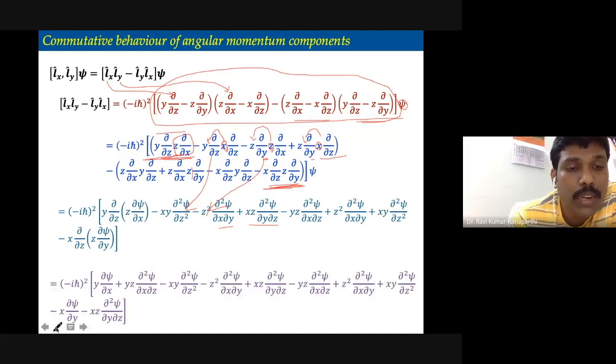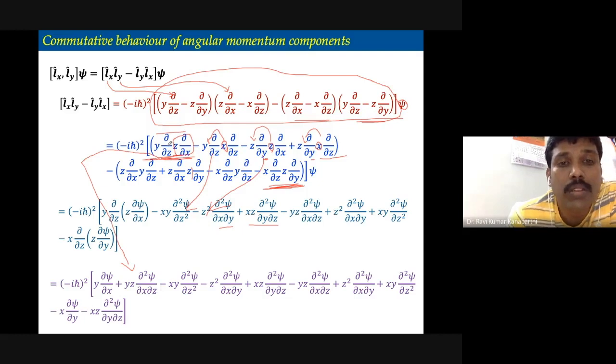So when you do that, you will get, and then here, since as I pointed out already, it is like a derivative of a product of two functions. So you have the derivative of the first function multiplied by the second function plus the derivative of the second function multiplied by the first function.